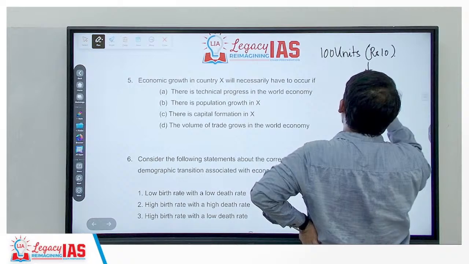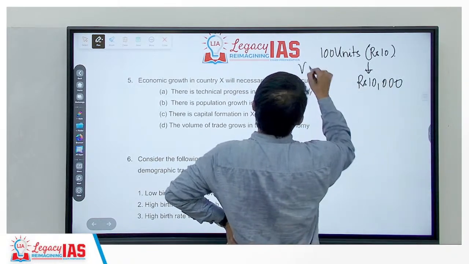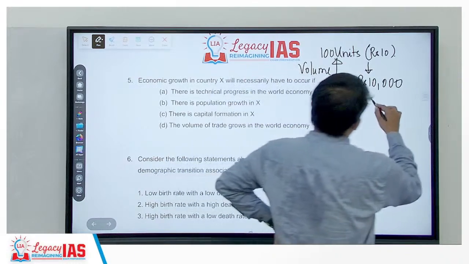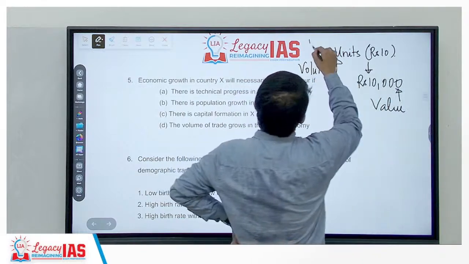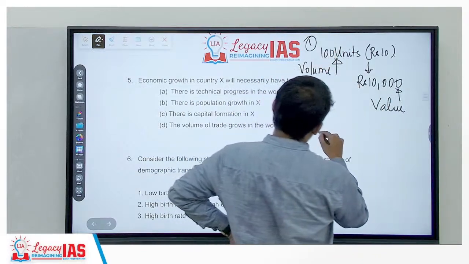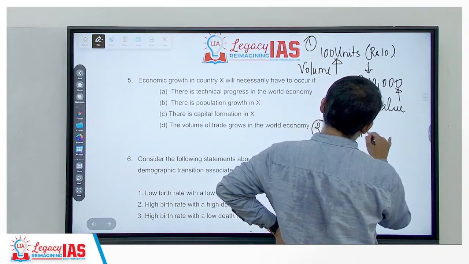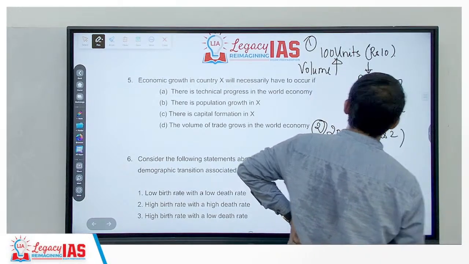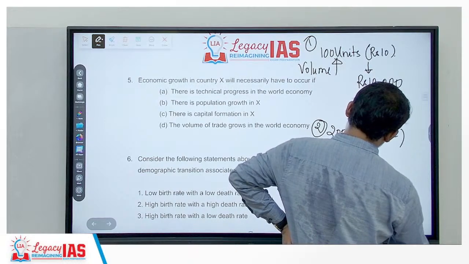To simplify it, let's say you buy 100 units of something at rupees 100 each. So you get a total of rupees 10,000. Now this is the volume, guys, 100 units. This is the value, 10,000. This is case 1. Now let's look at case 2. In case 2, you buy, let's say, 200 units, each at the price of rupees 20. Now what is the value?